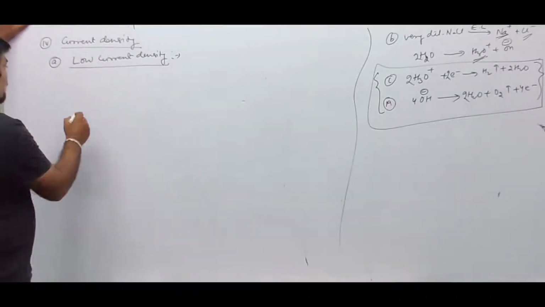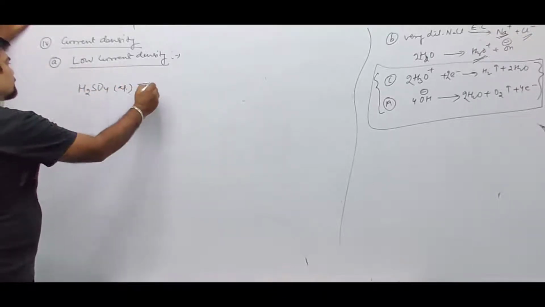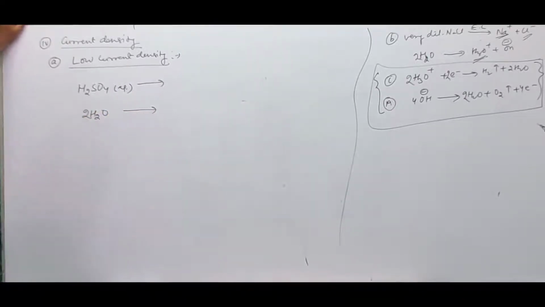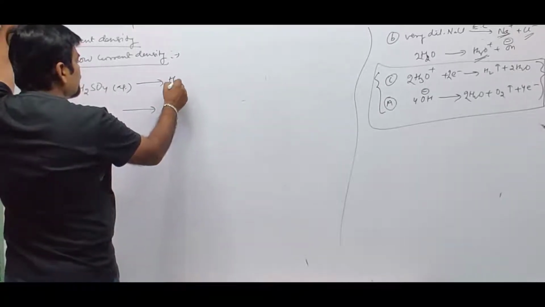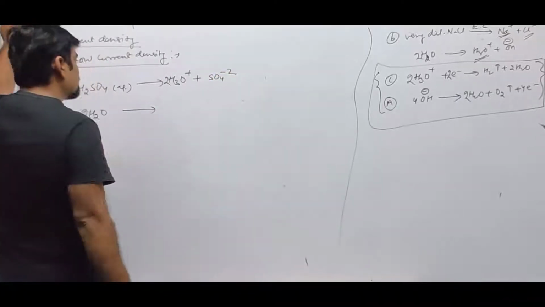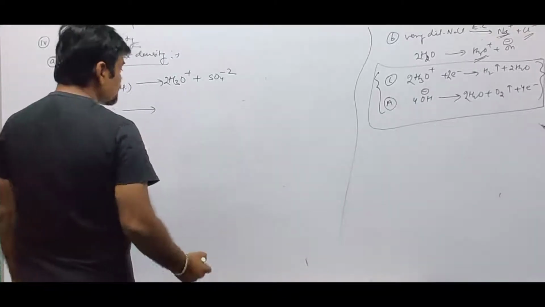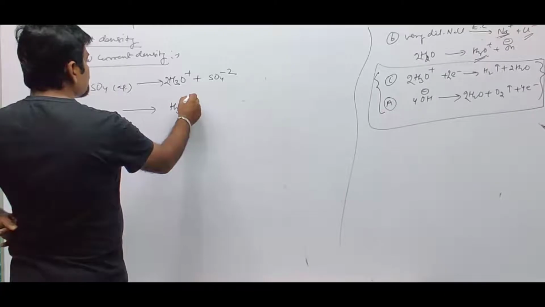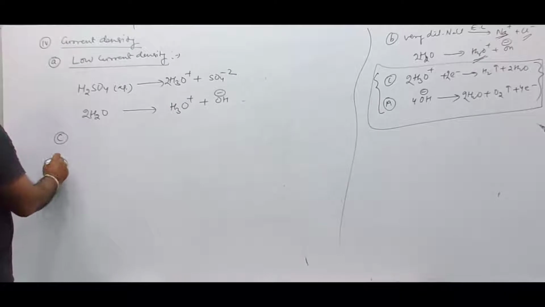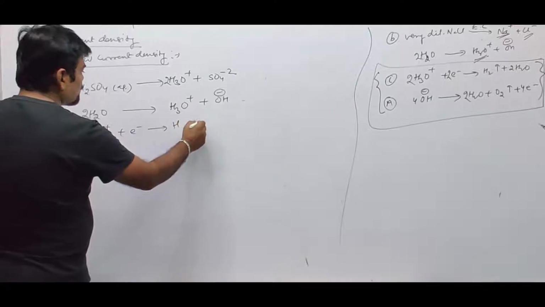If there is low current density, see, suppose we will take H2SO4, aqueous. Aqueous means we have water ions as well. So H2SO4 gives H3O+ plus SO4 2-. By using low current density, it gets ionized in the form of H3O+ and SO4 2-. Over here, H3O+ and OH-. Now we have cathode, we have anode. At cathode, H3O+ plus electron gives rise to H plus water.